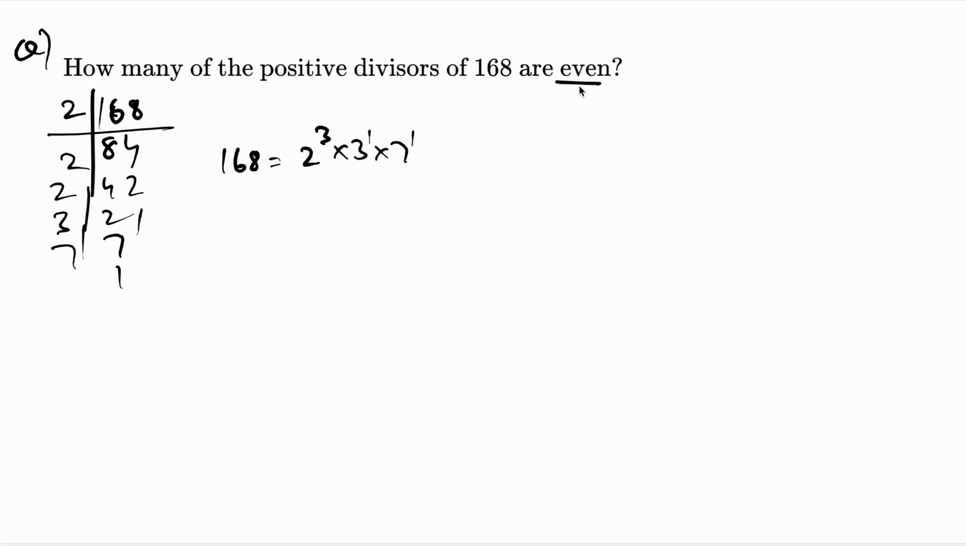Answering this question requires understanding the general form of even numbers. Any even number can be written in the form of 2k, where k belongs to the positive integers, if we exclude 0. So any even number can be written in the form of 2k. What I'll do is factor out 2 from the prime factorization of 168. If I factor out 2, I'll get 2 raised to 2 into 3 raised to 1 into 7 raised to 1.